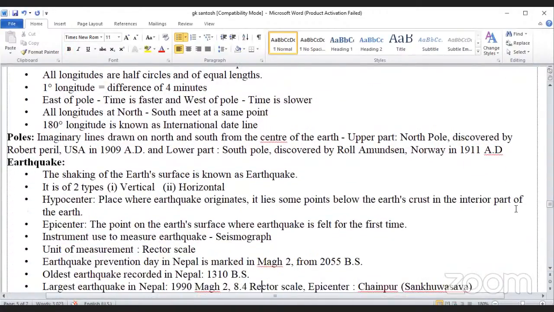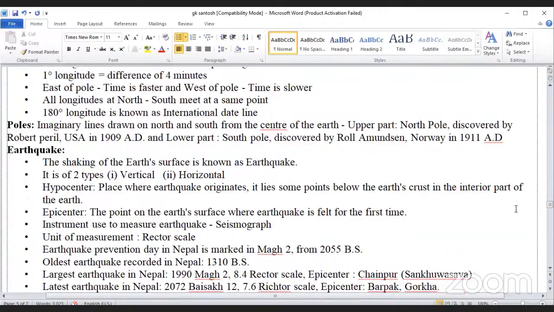About earthquake. The shaking of the earth's surface is known as earthquake. It is of two types, vertical and horizontal. Hypocenter is known as the place where the earthquake originates. It lies at some point below the earth crust in the interior part of the earth. Epicenter, the point on the earth's surface where earthquake is felt for the first time. The device which is used to measure the earthquake is seismograph. The unit of measurement of earthquake is Richter scale.